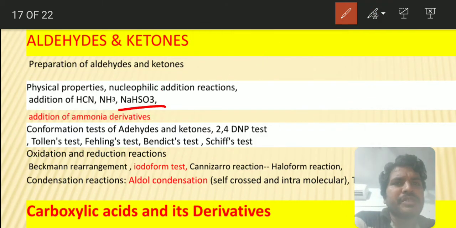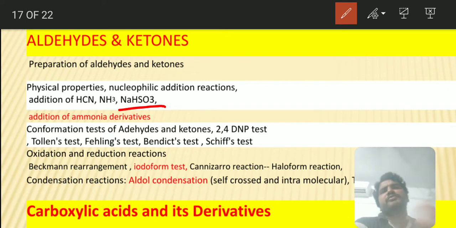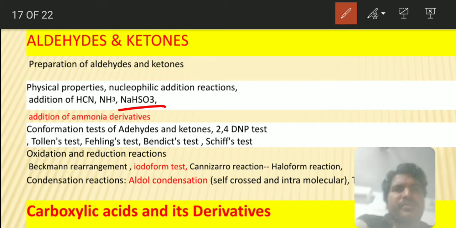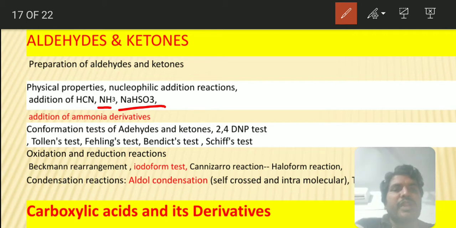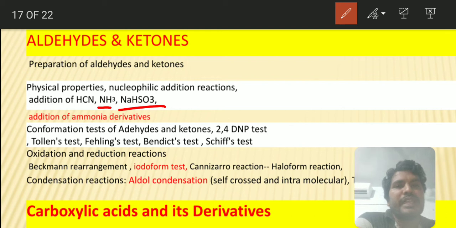What is NaHCO3 used for? Aldehydes only can react with it and form a soluble compound. Ketones will not form it, so we can filter off the ketones and get the aldehydes. That's what we do with NaHCO3. Then reaction with ammonia and its derivatives: aldehydes with ammonia give imines, primary amines also give imines, hydroxylamine gives oximes, phenylhydrazine forms phenylhydrazone, and 2,4-dinitrophenylhydrazine forms 2,4-dinitrophenylhydrazone. And in glucose and fructose, osazone formation is present. That is also a very, very important thing.